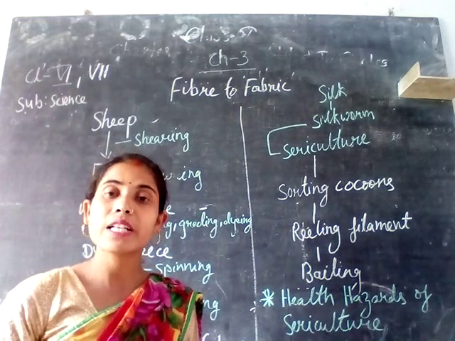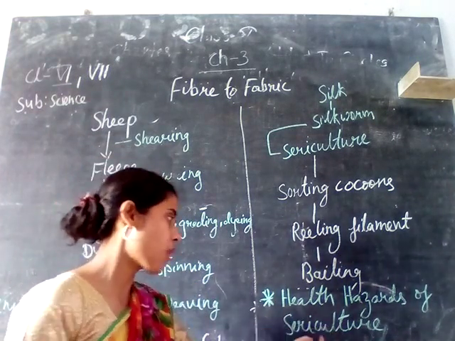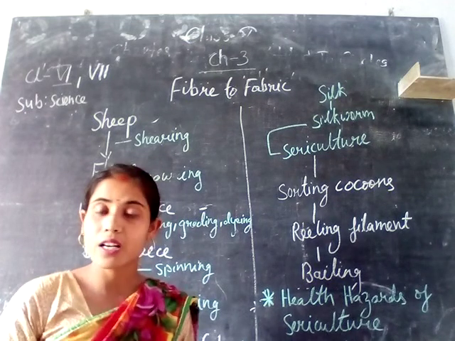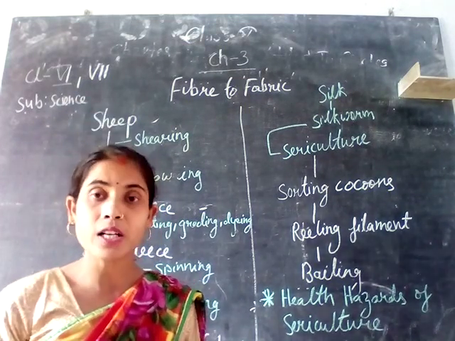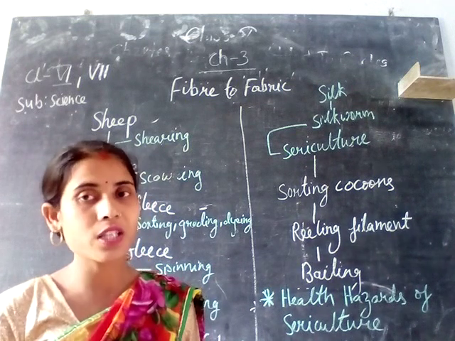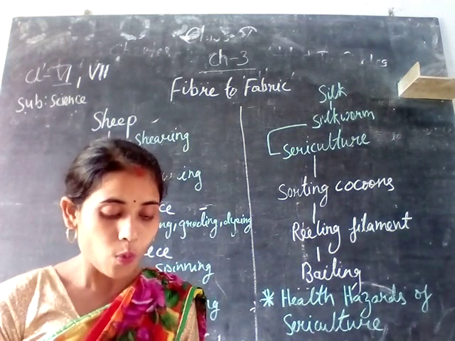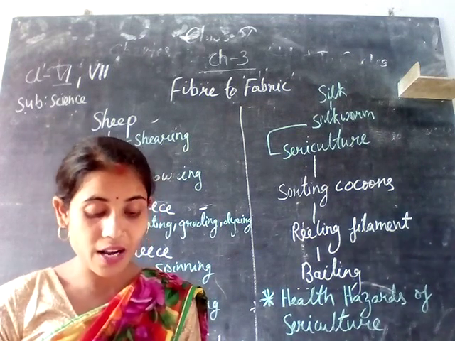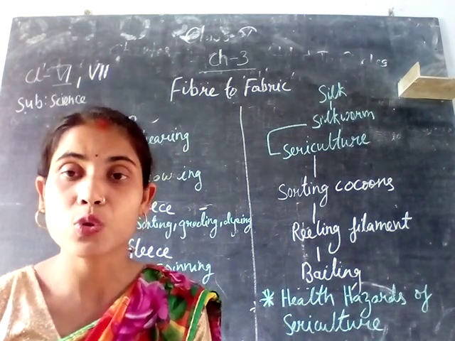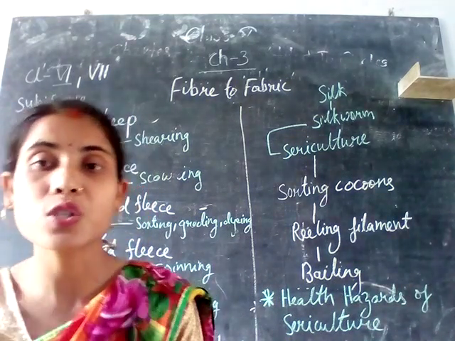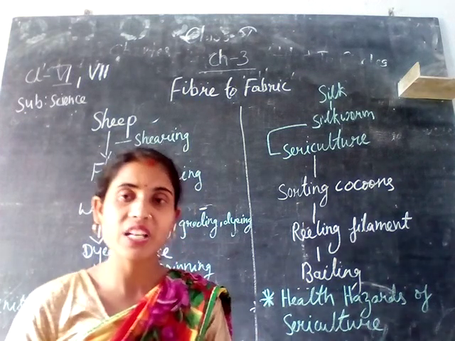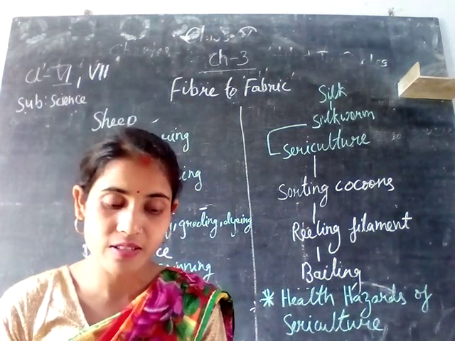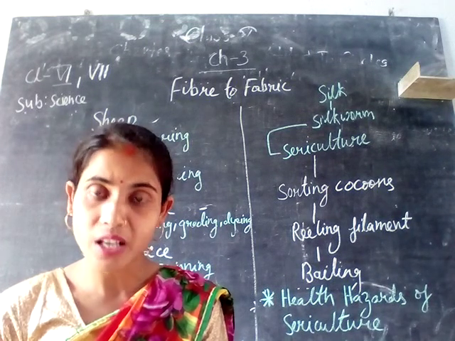Now, what are the dangers, that means the health hazards, of sericulture? What are the hazards associated with sericulture cultivation? Workers need to dip their hands frequently in boiling water. So the hands of the workers get boils and burns, because they have to put their hands in the boiling water. For that reason they get many types of wounds.